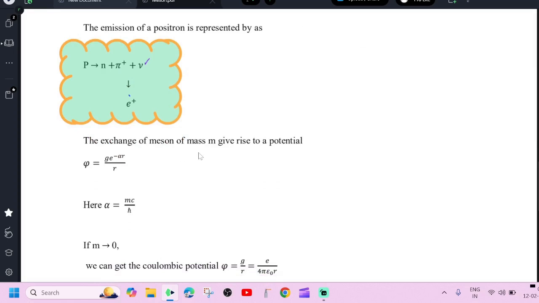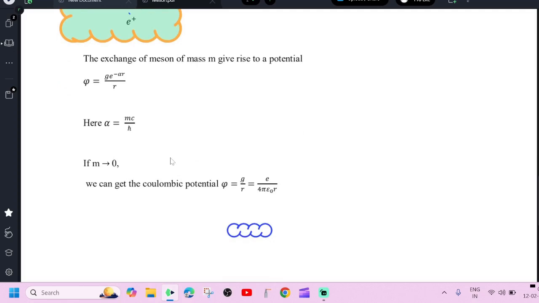The exchange of meson of mass m gives rise to a potential called Yukawa potential whose value is phi equal to g e power minus alpha r by r. Here alpha equal to m c by h cross. If m approaches 0, then this Yukawa potential is reduced into normal Coulombic potential.